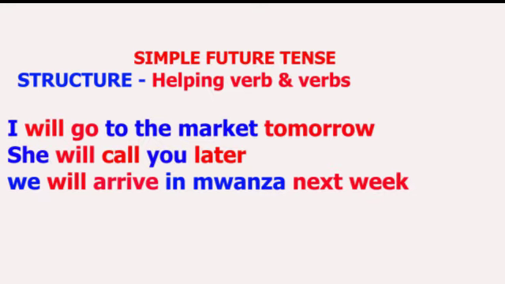And to make these sentences negative is very simple. What you are going to do is to add not after the helping verb will. If you add not after the helping verb will, the sentence will change into negative form.